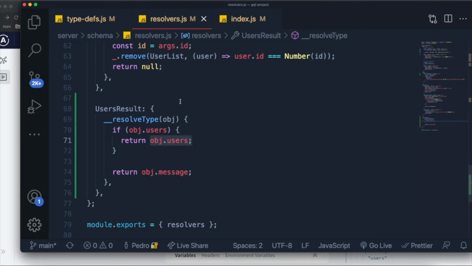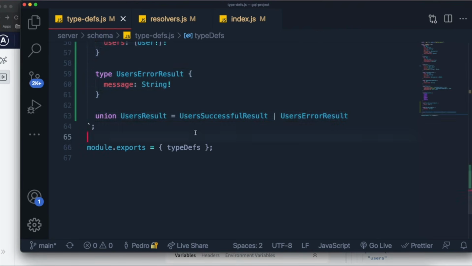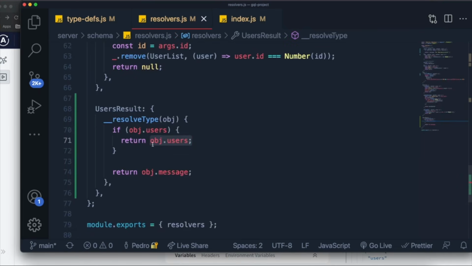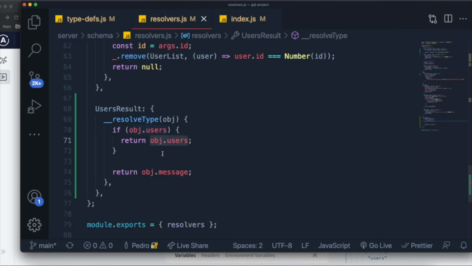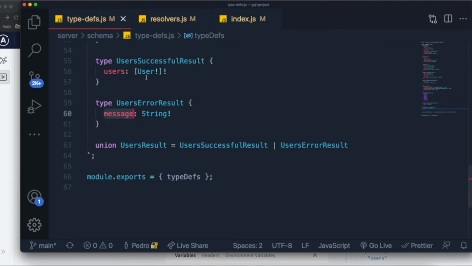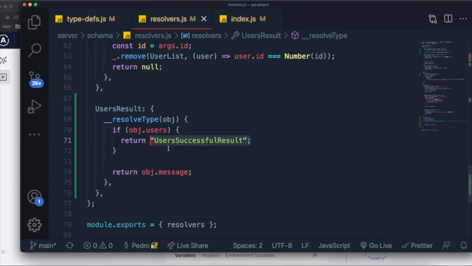So for example, we called in our union resolver over here. It can either be of type user successful result or user's error result. So what we return in our union is, for example, if the object.users exist, then we know that it was the user successful result because users doesn't exist in the other type. The other type only includes the message field, so we know it was an error if the message field exists. So what we do is we actually return a string containing the name of the union type that occurred. So in our case, if it was successful, the option out of the union was the user successful result, so that's what we return over here.